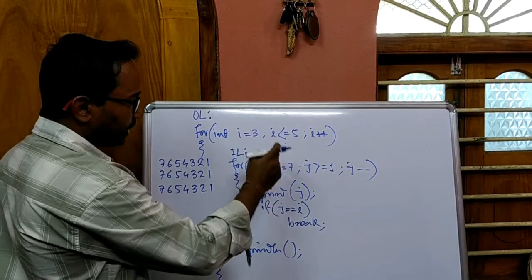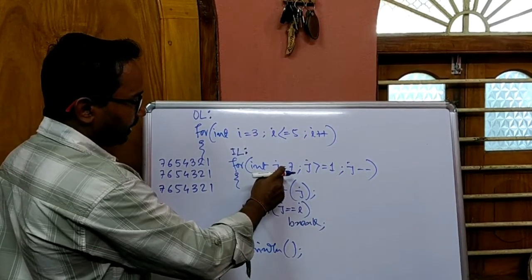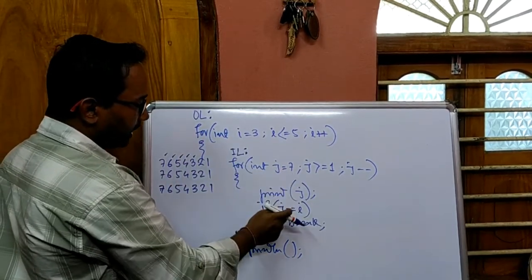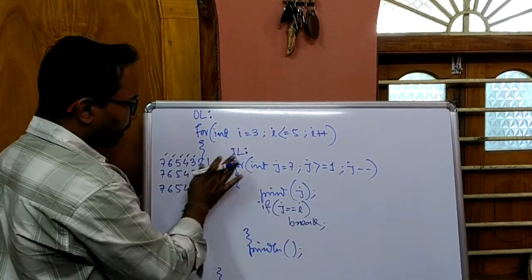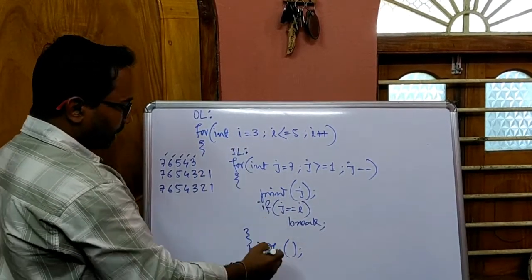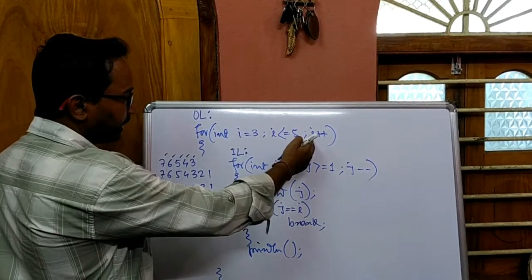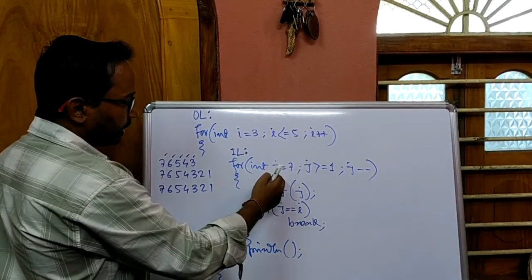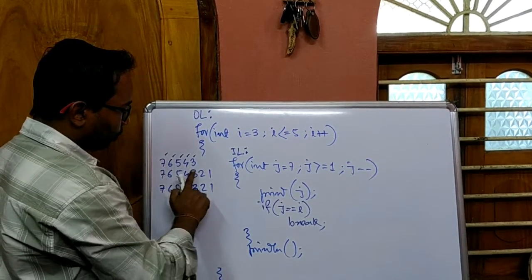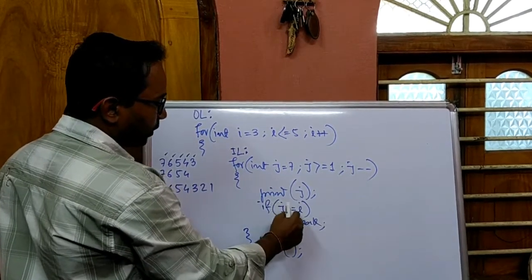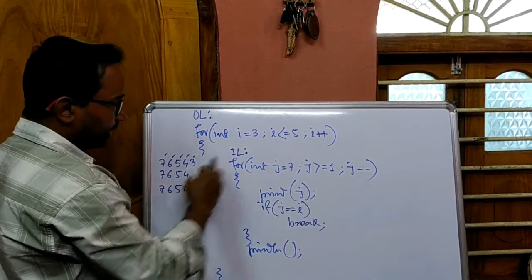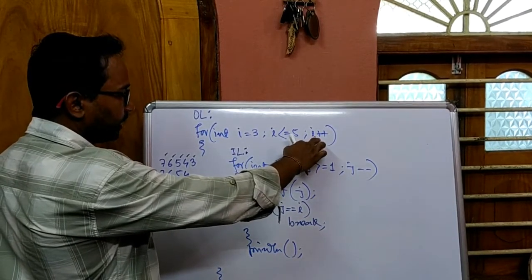So first time i's value is 3 and the j loop will start its execution from 7: 7, 6, 5, 4, 3. When i's value is 3 and j is equal to i, the loop will terminate. That means this inner loop will not execute for 2 and 1 value of j. Then println next line. Here i is getting its next value 4. Now again the inner loop will execute from 7 to 1. So it will print 7 first, then 6, then 5, then 4. When it prints 4, 4 is equal to i, which is 4, yes, so the loop will terminate. Then println for the next line, then i++, last value of i, which is 5.